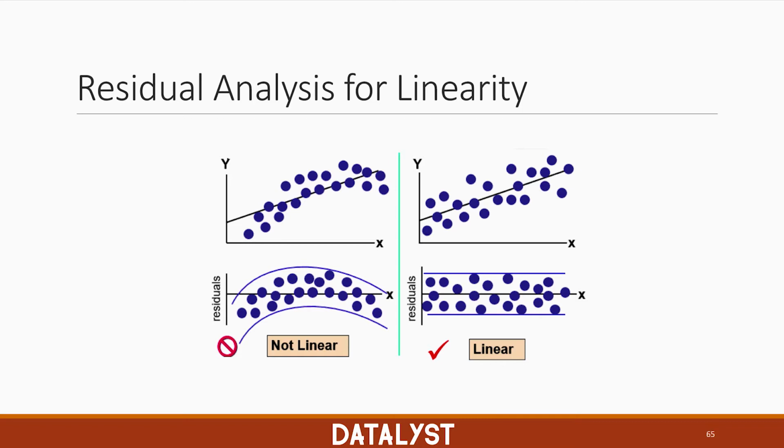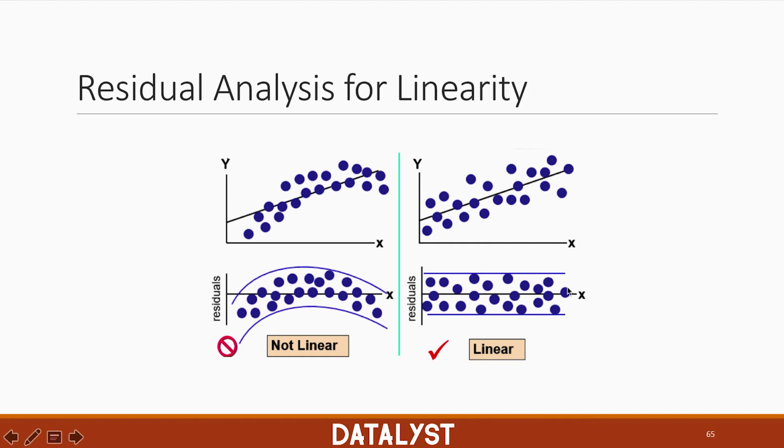So on the left-hand side, you see two plots where the assumptions are not met, and on the right-hand side, you see two plots where the assumptions are met. So over here, you see a relationship between x and y that involves some curvature. So it could be better modeled perhaps through a square relationship instead of a simple linear relationship. And you see that when we plot the residuals of this model, we get this. So it's clear that the residuals are not randomly distributed across the space.